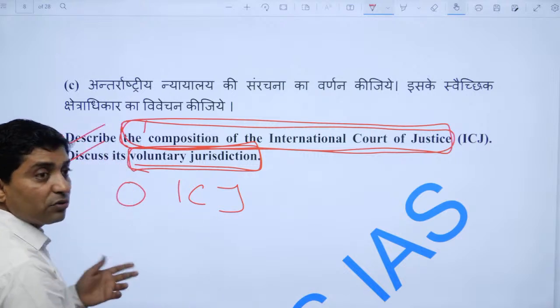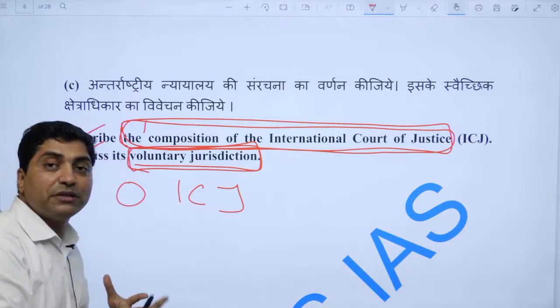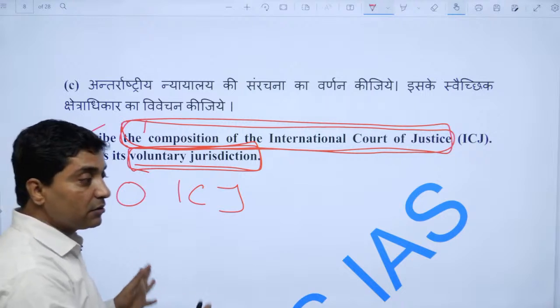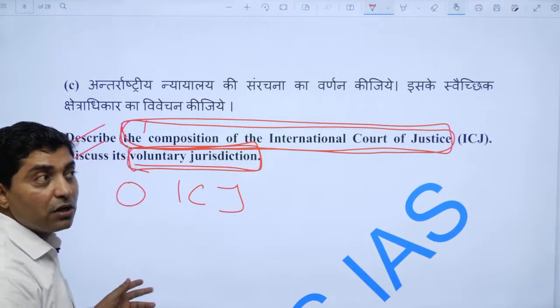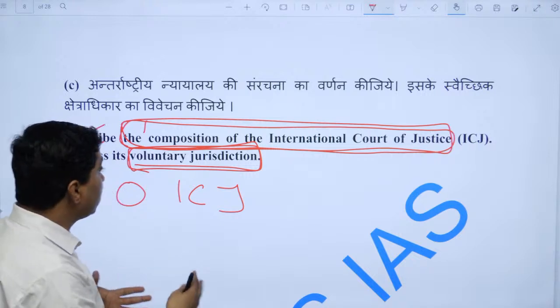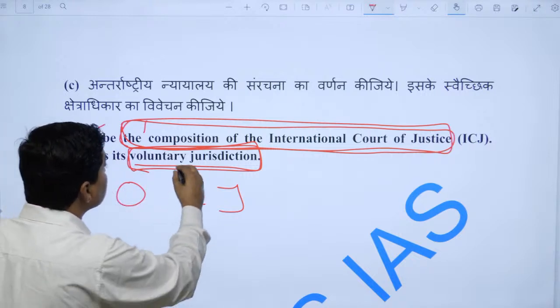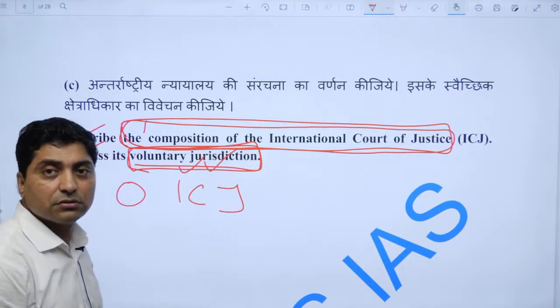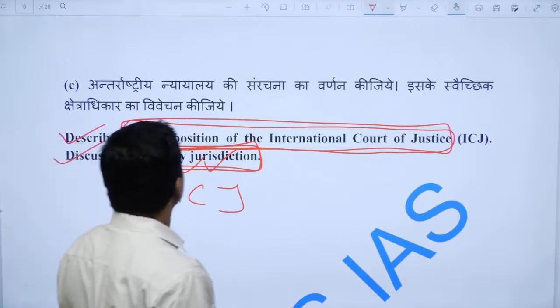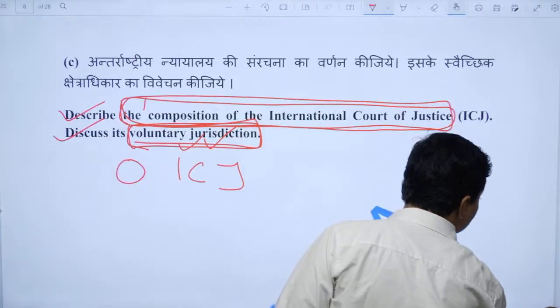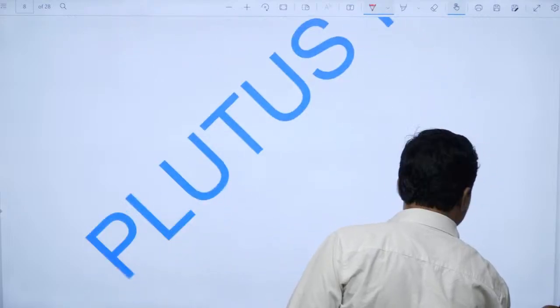one can start about how they deal with the jurisdiction and functions, and then one should start talking about how they actually do the voluntary jurisdiction. Fine. Now let me talk about the next question, which is question number 3.